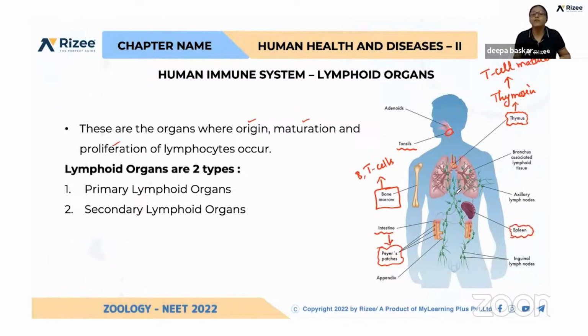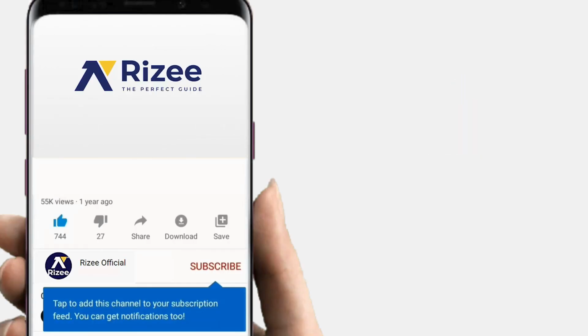Apart from that, lymph nodes, where the immune reactions happen. We have lymph nodes throughout the body, even in the inguinal canal, which connects the scrotum and the abdominal cavity. In each and every place of our body, we need lymphoid organs to fight against infections.